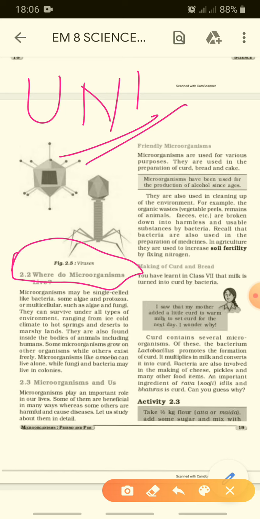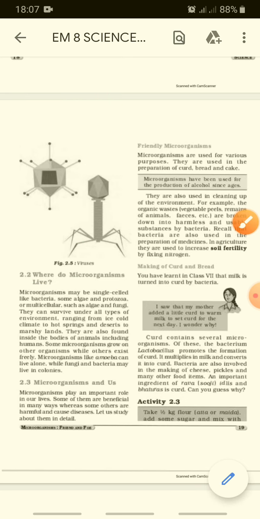Unicellular is the organism which has one cell, and multicellular has many cells. Remember, we learned this in 7th standard. Now what we will be learning is where these microorganisms live.